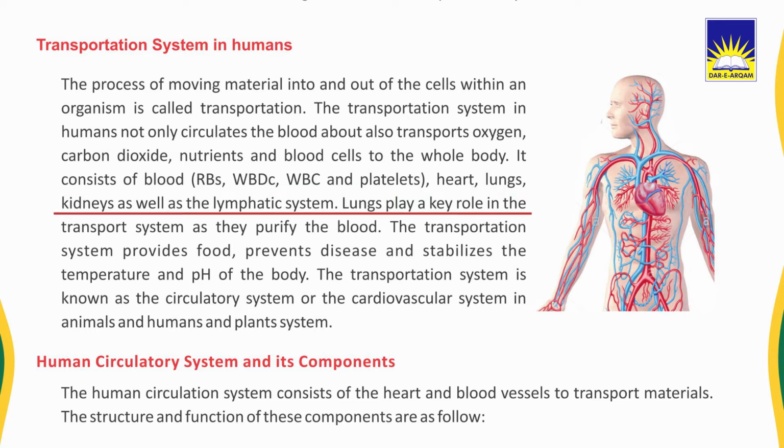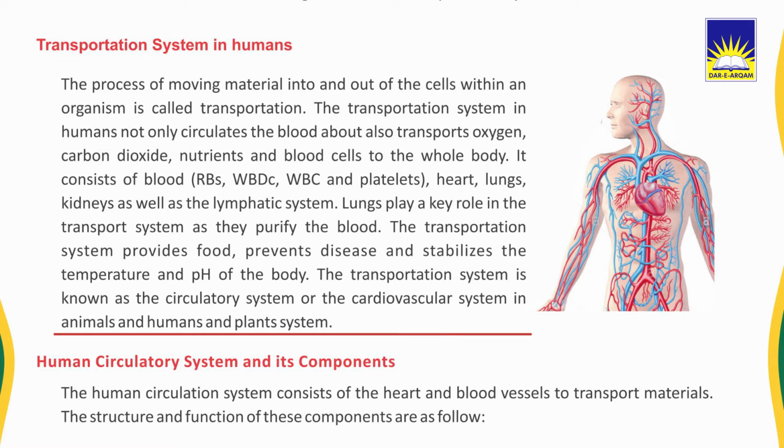Heart, lungs, kidneys as well as the lymphatic system. Lungs play a key role in the transport system as they purify the blood. The transportation system provides food, prevents disease and stabilizes the temperature and pH of the body. The transportation system is known as the circulatory system or the cardiovascular system in animals and humans, and the vascular system in plants.